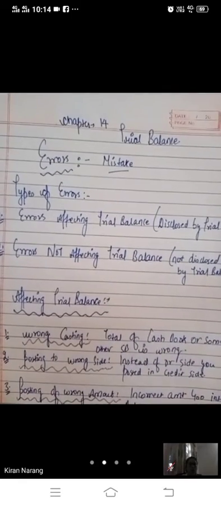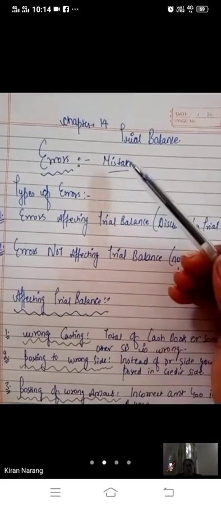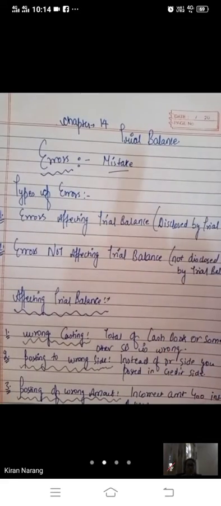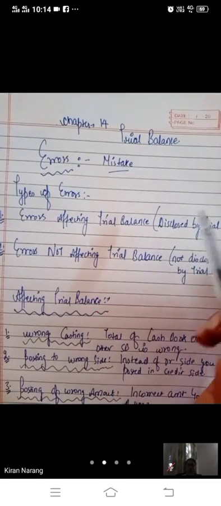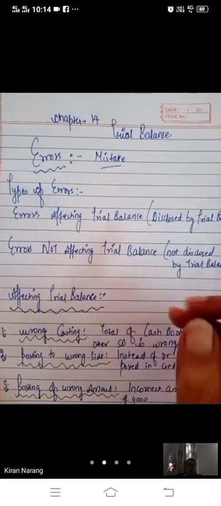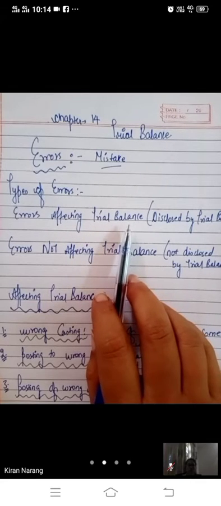So children, these are some errors which we commit because we are human beings, so we can commit some errors while preparing accounts. This is a normal phenomenon. These mistakes which we commit in preparing the trial balance are called errors. There are two types of errors. Errors affecting the trial balance mean the trial balance will not tally and you will automatically come to know that there is some mistake.